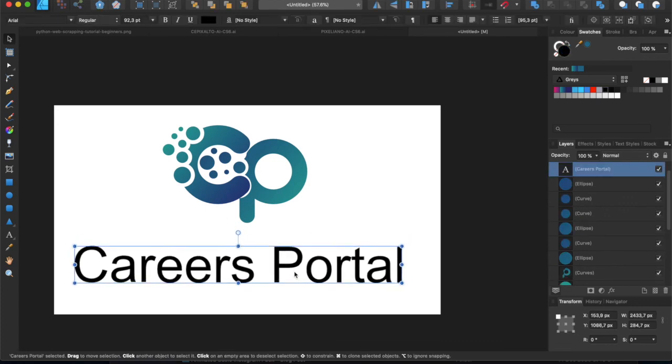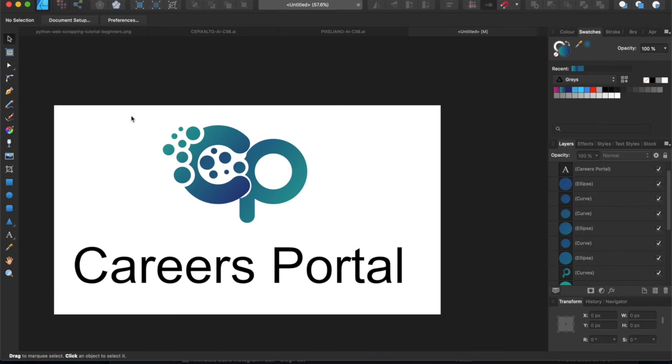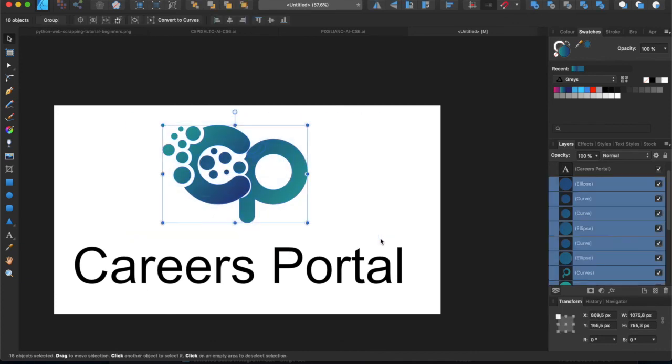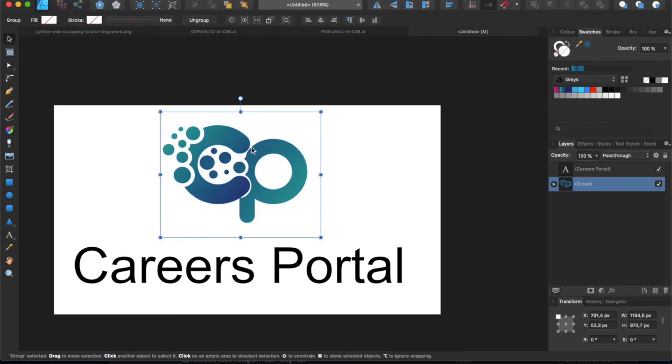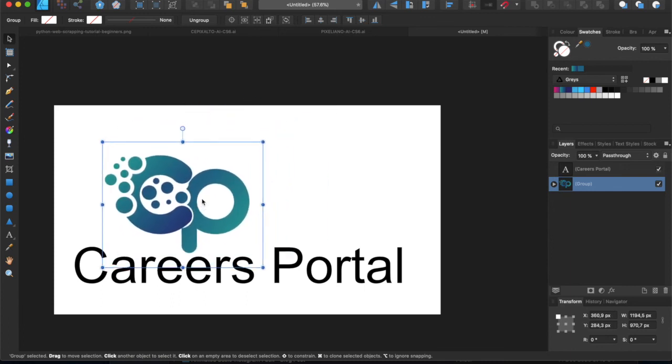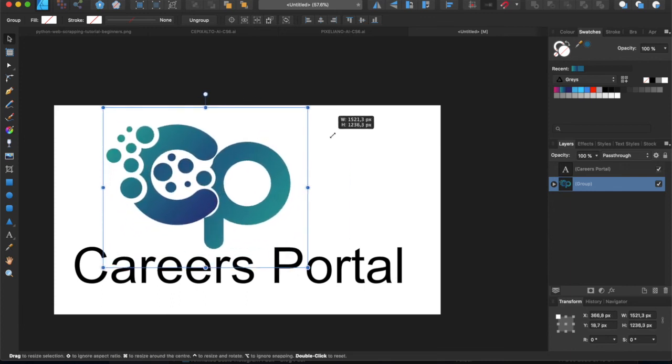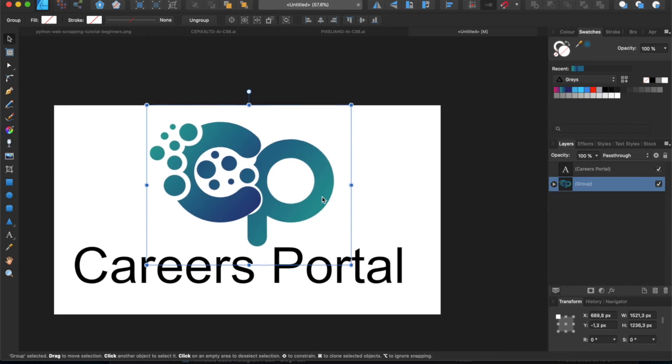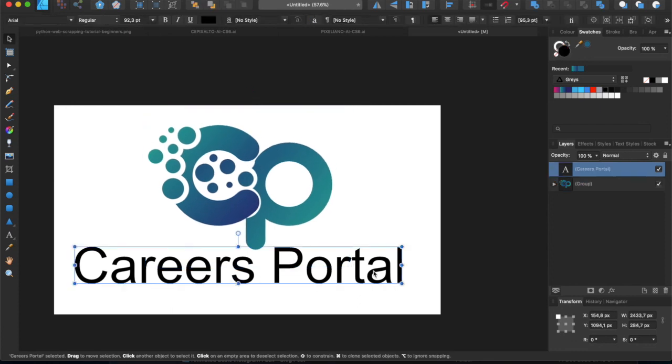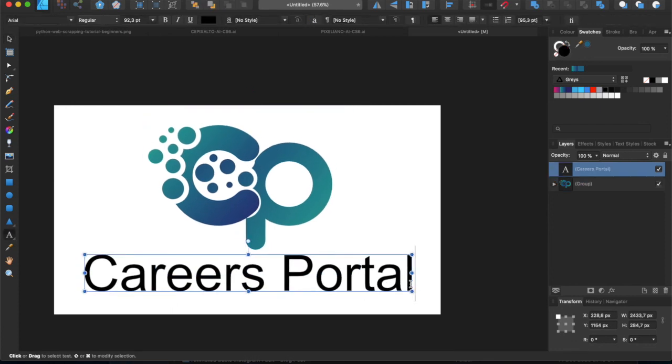And then at the bottom, I'm going to write careers portal. But before I do that, I'm going to group all of this into one, so that when I move it around, it doesn't leave anything else behind. And that's my logo right over there. And then I'm going to write at the bottom careers portal.